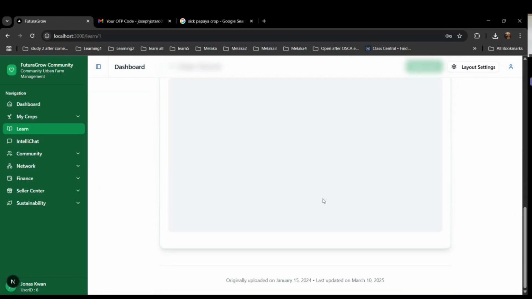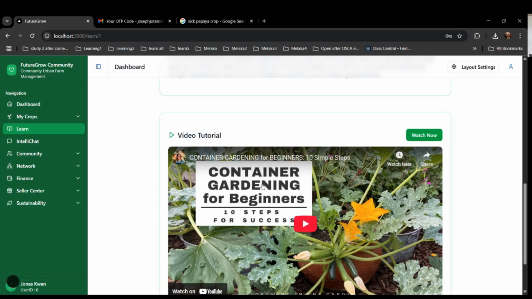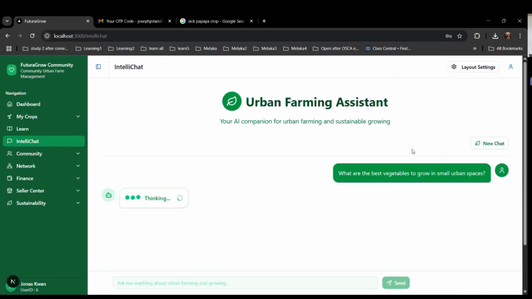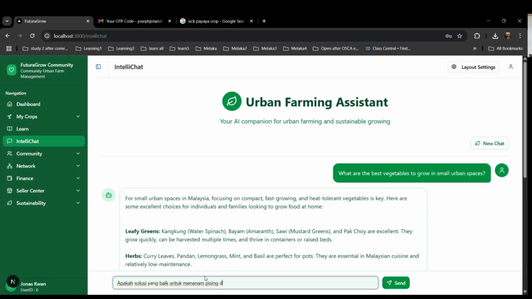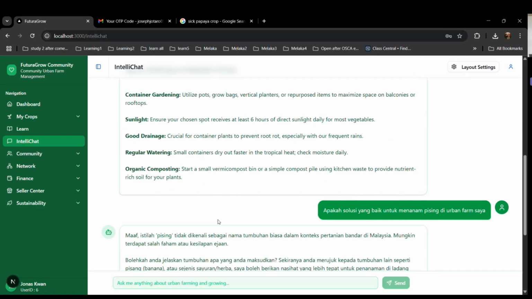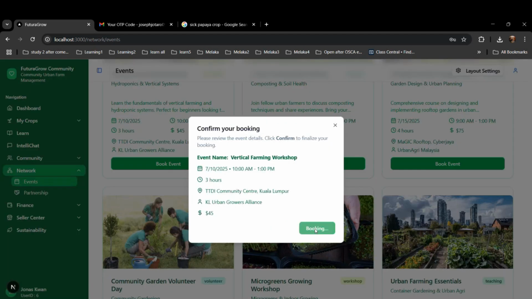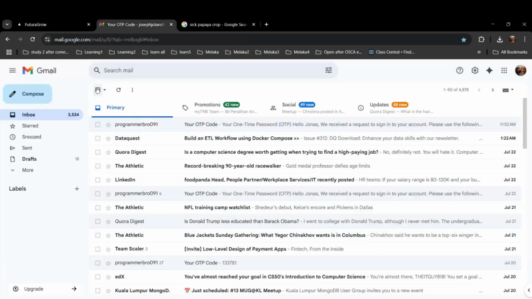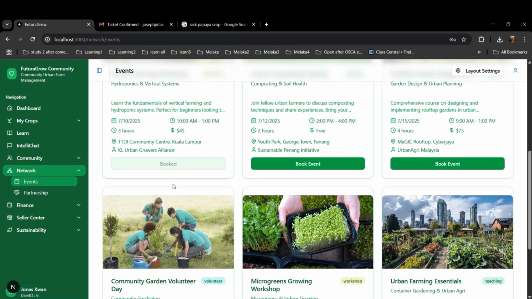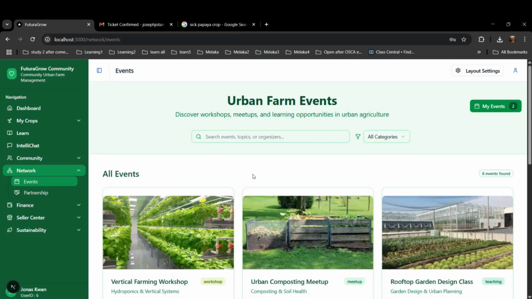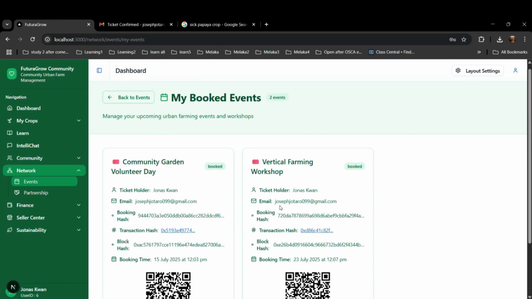And for learn, they can go to the learning hub and view all the different tutorials available. There's also an intelligent chatbot where they can chat to learn various urban farming tips, and it's also multilingual. They can ask in Malay. And for events, they can join urban farming related events to enhance their skill sets, and they can get an email to confirm their booking for the event.